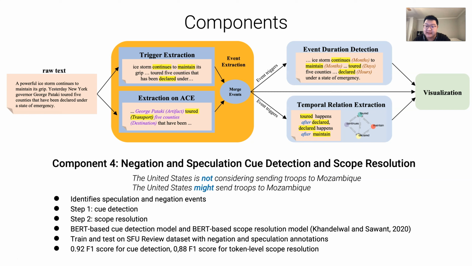We first identify negation and speculation cues, and then we detect the sentence partitions affected by these cues. So we use a BERT-based cue detection model and a BERT-based scope resolution model and train on the SFU review dataset. And the experiment's results show that the trained model can achieve 0.92 F1 score for cue detection and 0.88 F1 score for token level scope resolution.